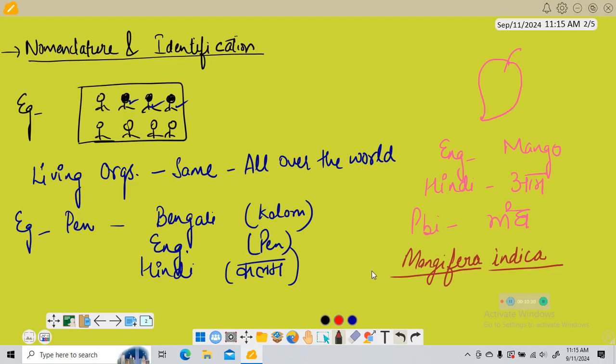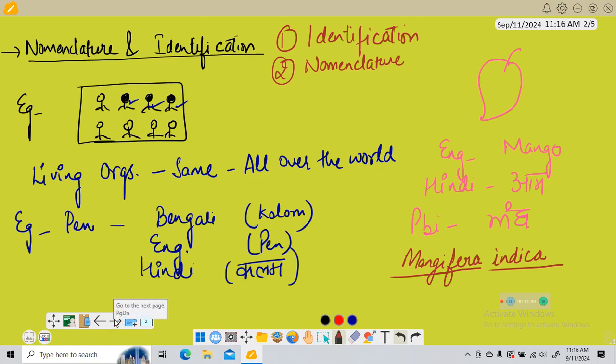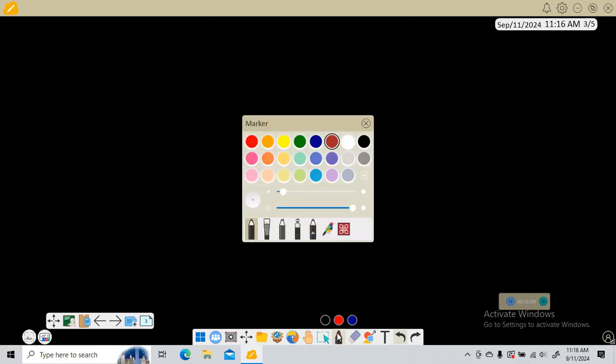Now coming to identification. Before describing an organism correctly so that the organism can be named, first we need to identify it. So first we have identification, then comes the nomenclature. Identification means we have to describe an organism correctly so that we can give its name.